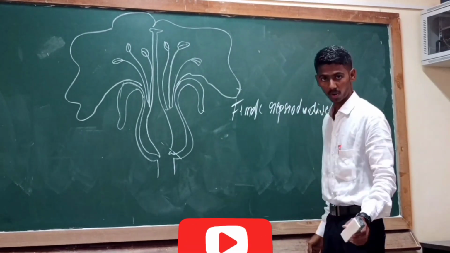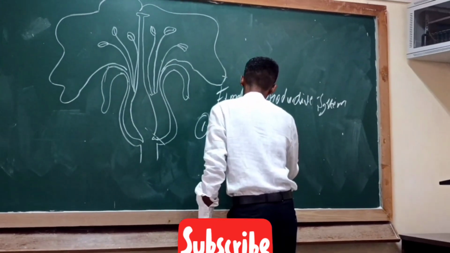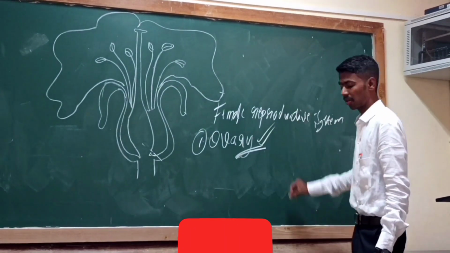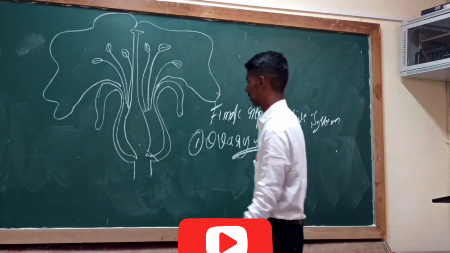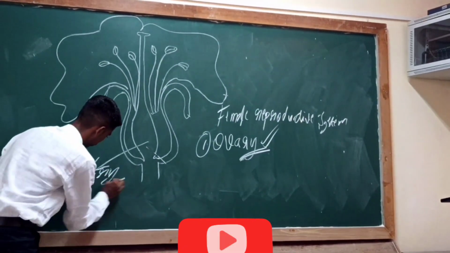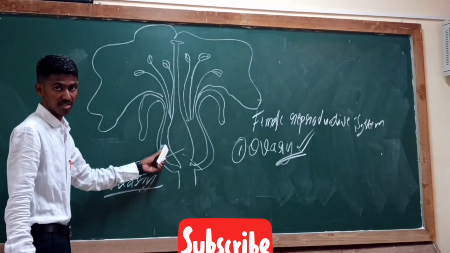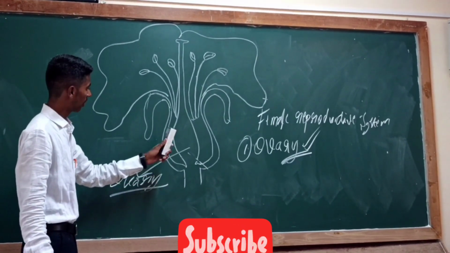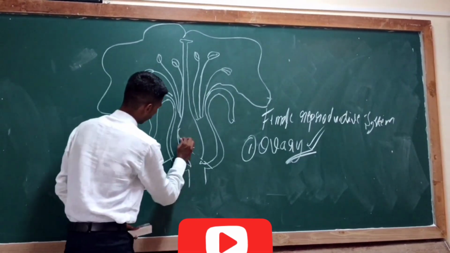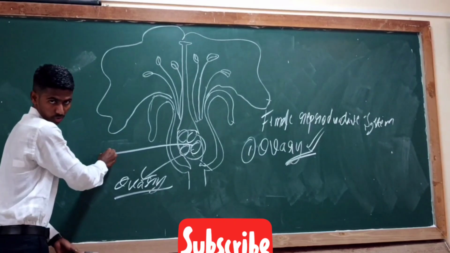First part is ovary. Ovary is an important organ found in the plants. This is the ovary. What do you mean by ovary? Ovary is a bulge of the pistil, which is found at the base of the flower. Ovary consists of ovules. What does ovary consist of? Ovules.